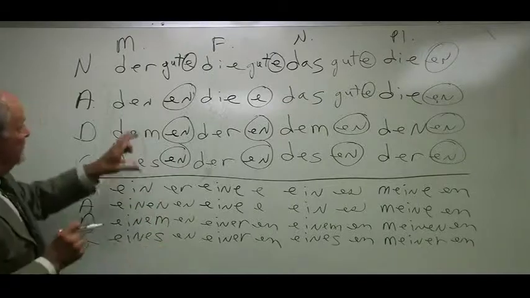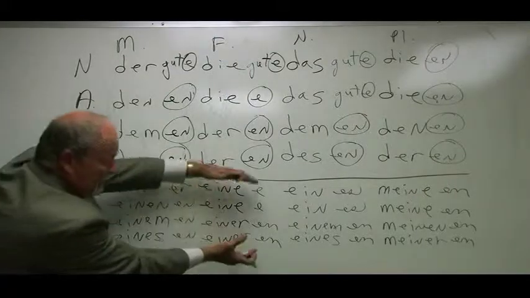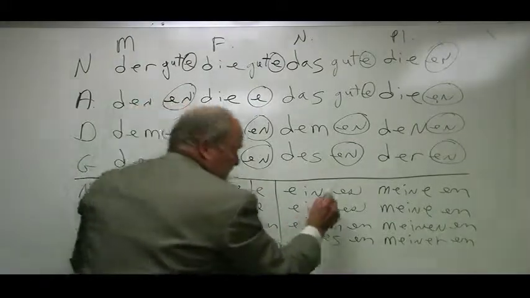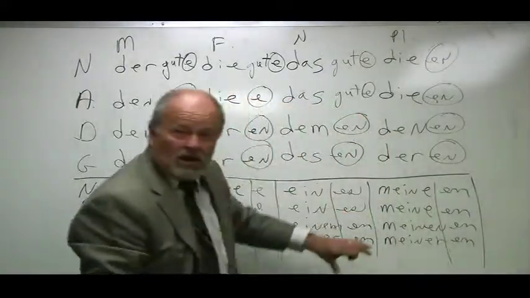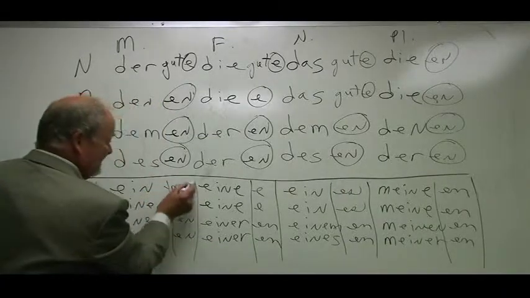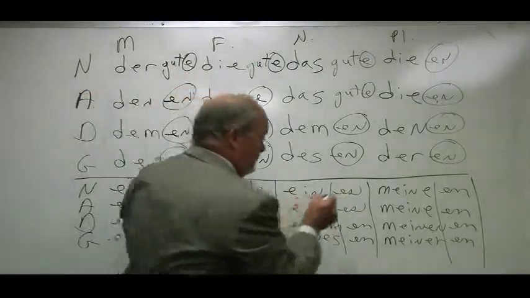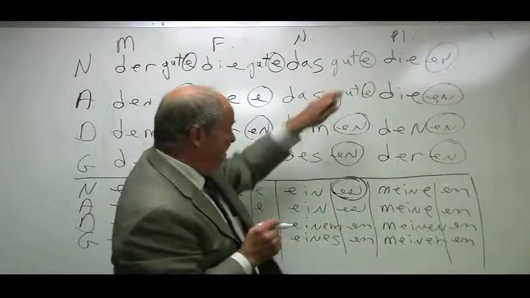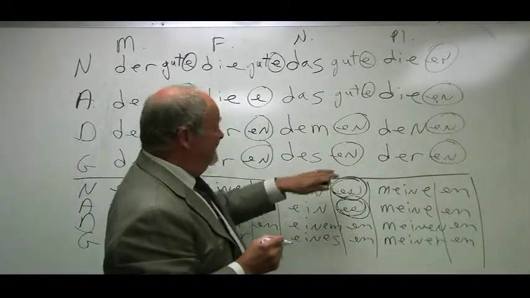You should notice here that the endings that you put on the descriptive adjectives are identical to these, except for here, er instead of e, here, es instead of e, and es instead of e.